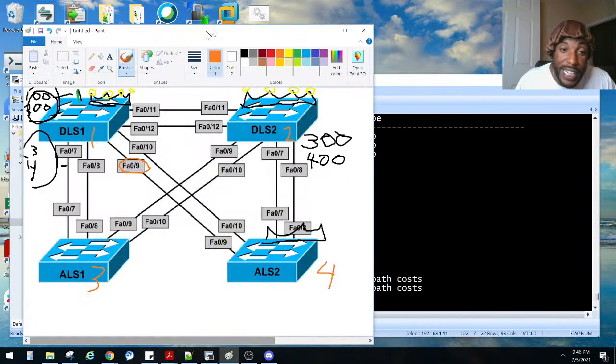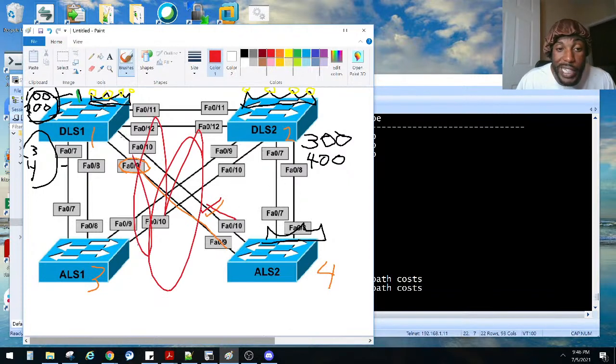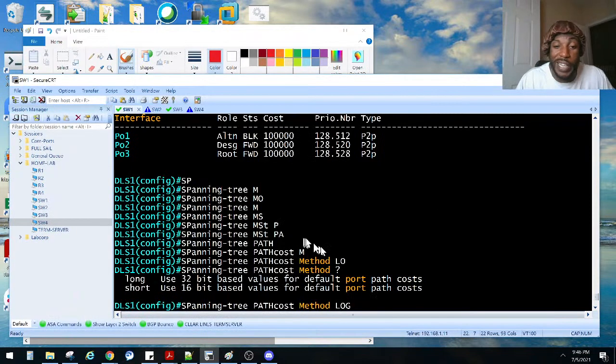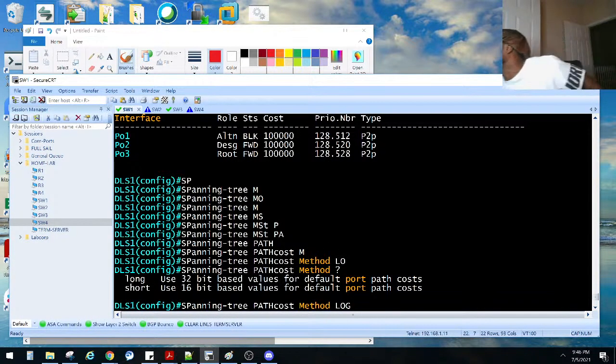Like I was saying earlier, I can start drawing which one's the root port and which one is blocking, and it can get real confusing, just squiggly annotations. MST only works with long path costs. Your PVSTs are where you have an option. It's telling you that the short version is administratively configured, but MST will only operate with long.